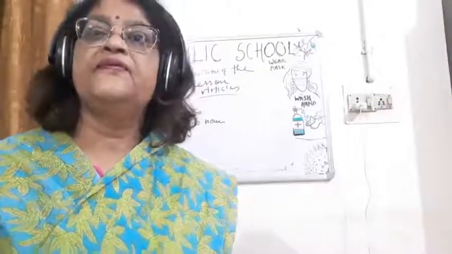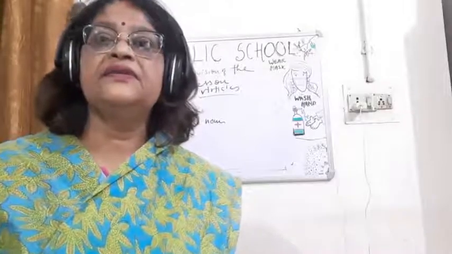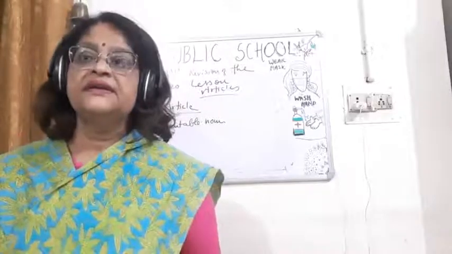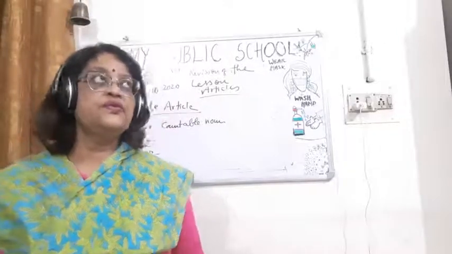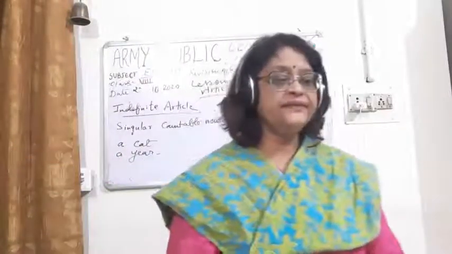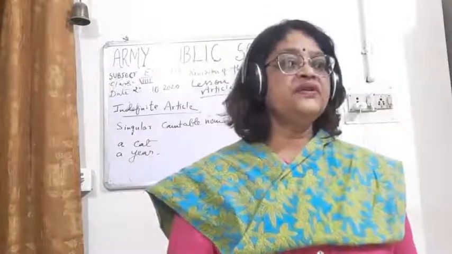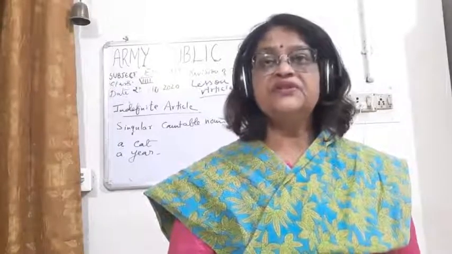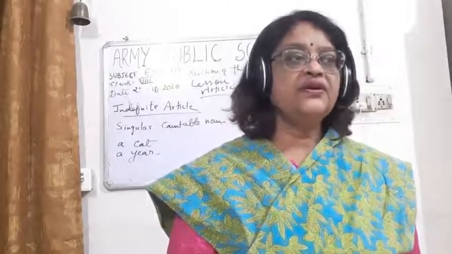So some of the letters start with consonant sounds and you can use a or an. Some of the letters start with a vowel sound, though they are pronounced as consonants. So according to the sound, we are using a or an.